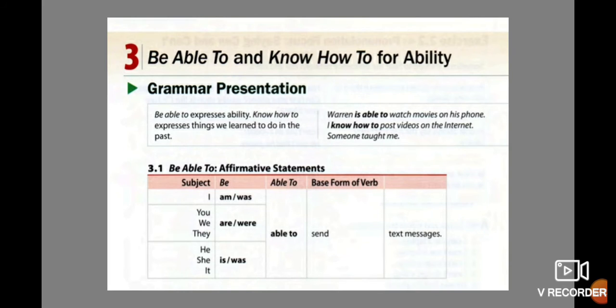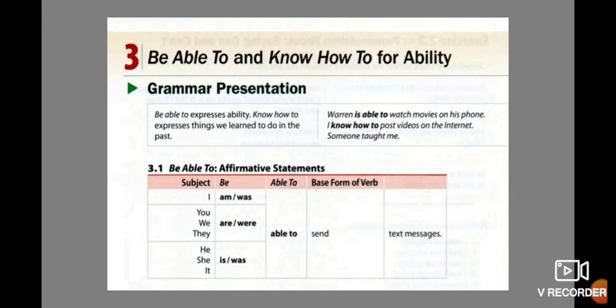Okay, let's start. Be able to and know how to for ability. Be able to expresses ability. Know how to expresses things that we learned to do in the past. Okay, for example, Warren is able to watch movies on his phone. Okay, that means Warren has the ability right now. Okay, so not in the past, not in the future. That means in the present.